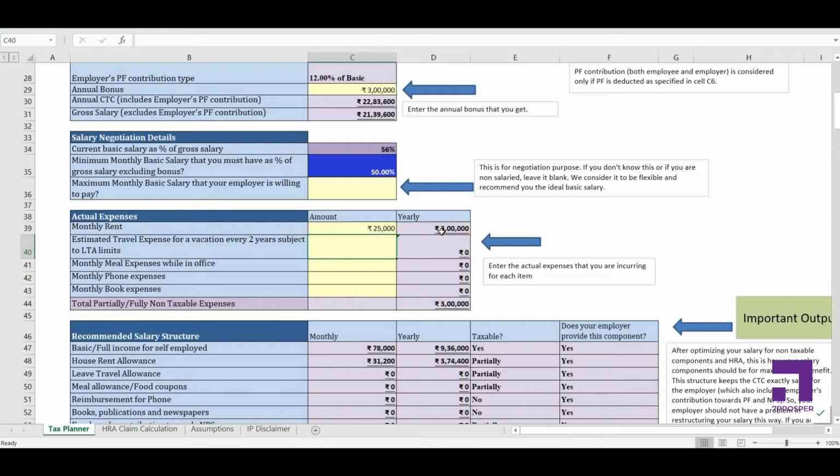Okay, so let's say my flight tickets come up to be around 50,000 for the family, and again you can claim it only for one trip, so just keep that in mind. You cannot claim it for multiple trips. Now, monthly meal expenses while in office.